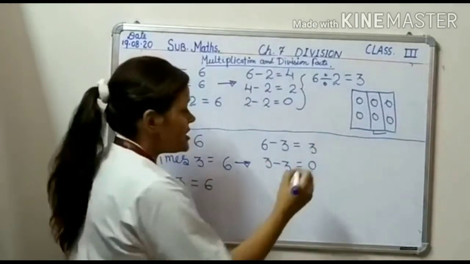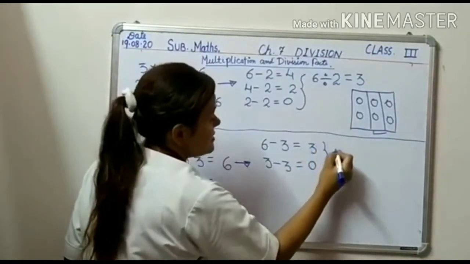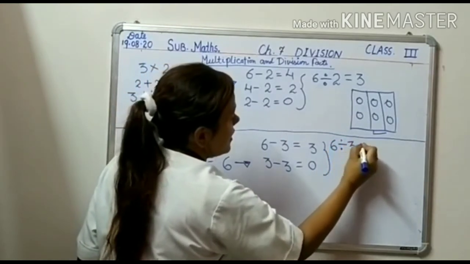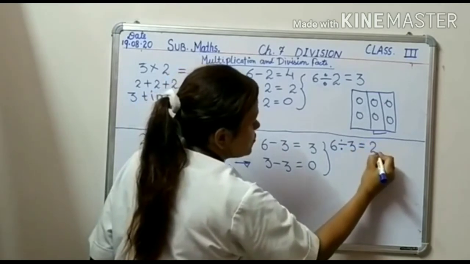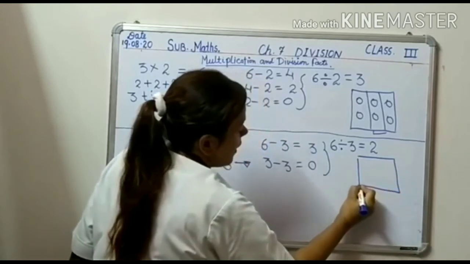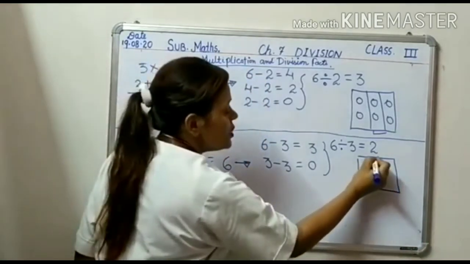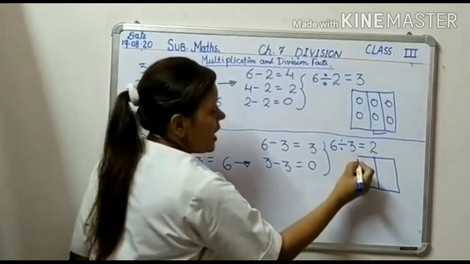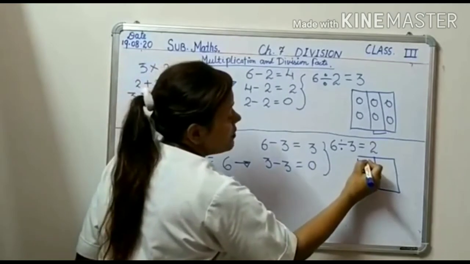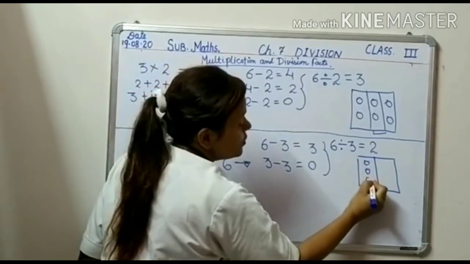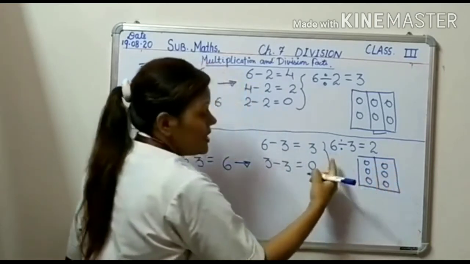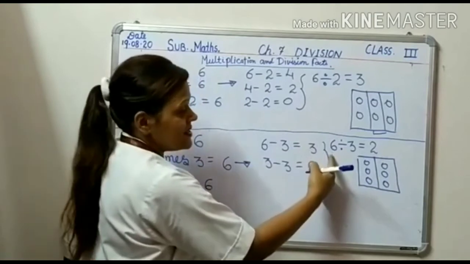Children, which means 6 divided by 3 equals 2. See this diagram. How many groups are there? 2 groups are there. And how many objects in each group? 1, 2, 3, 1, 2, 3 and total number of objects 6.